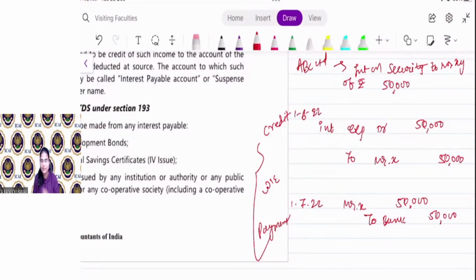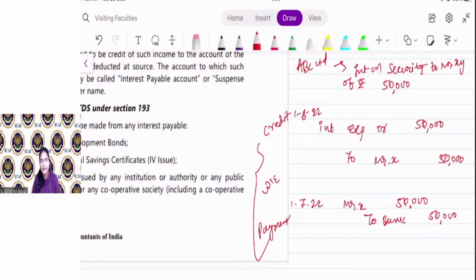Majority case, company. Clear everyone, what is the meaning of credit in the books of account and payment, whichever is earlier? Now going forward, in the majority of sections, the time of deduction of TDS is credit or payment, whichever is earlier. Everyone clear with this?